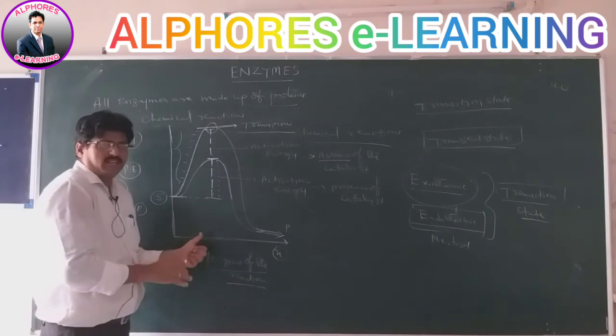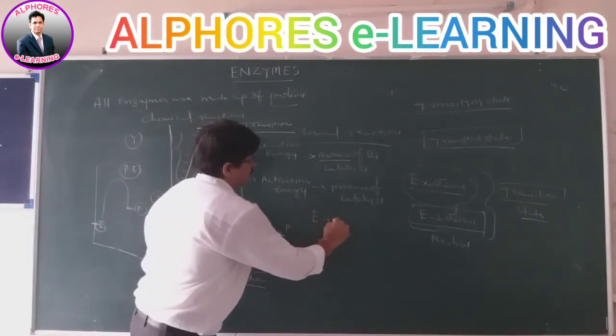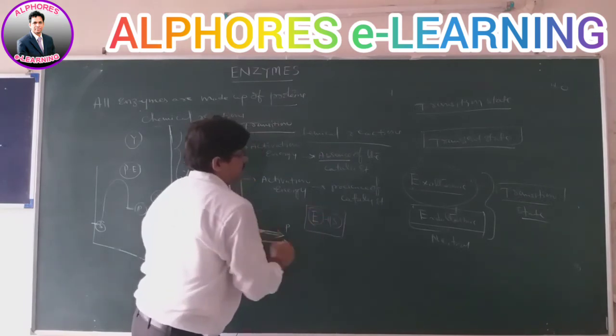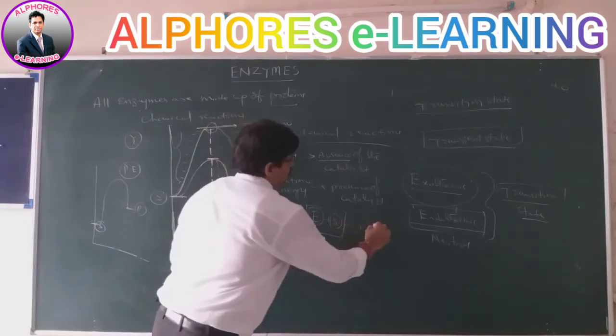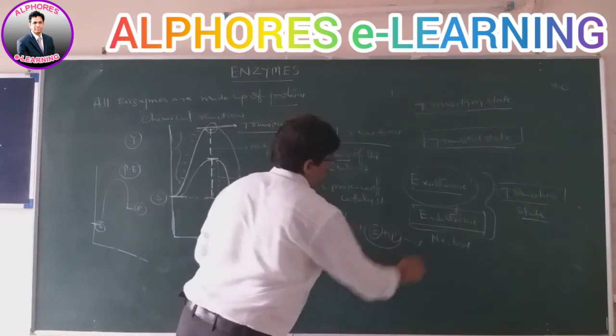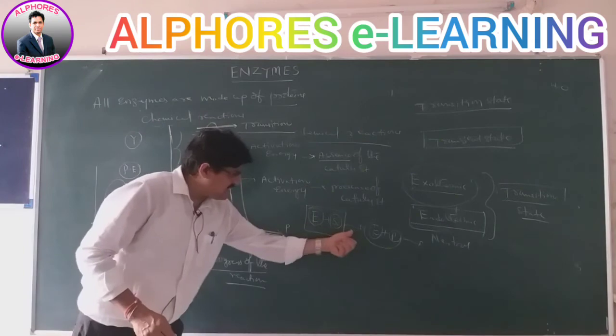When an enzyme substrate complex is formed, the bonds of the substrate molecule are broken and converted into products, and once the products are formed, the enzyme is released and the products come out.